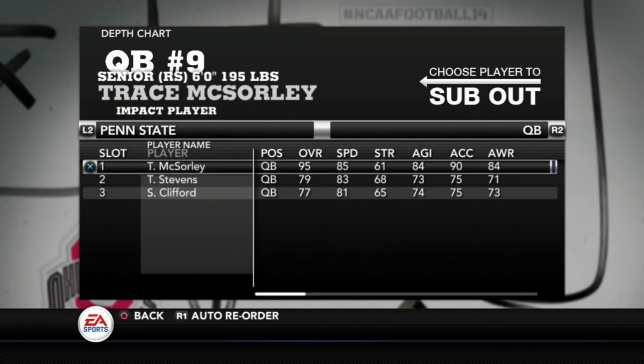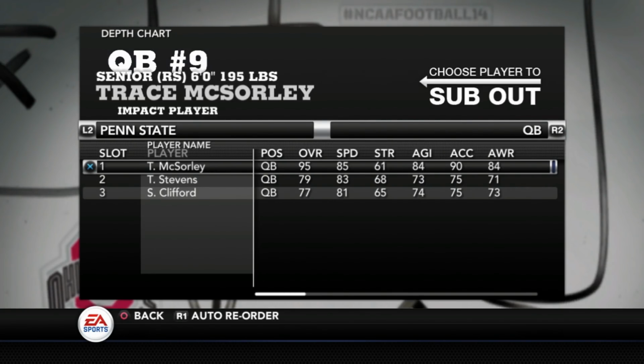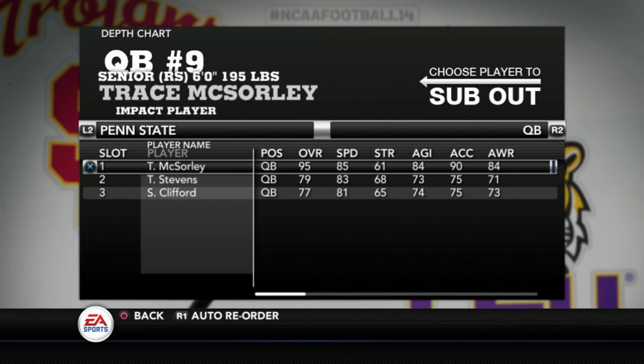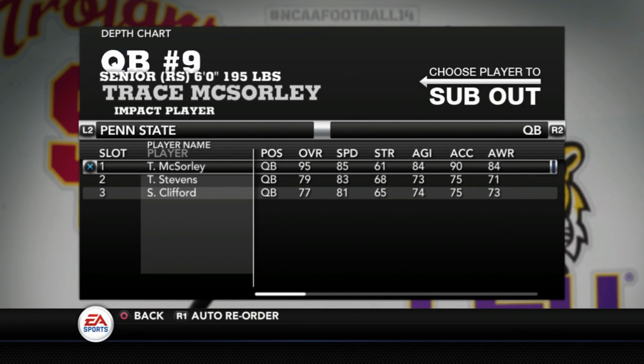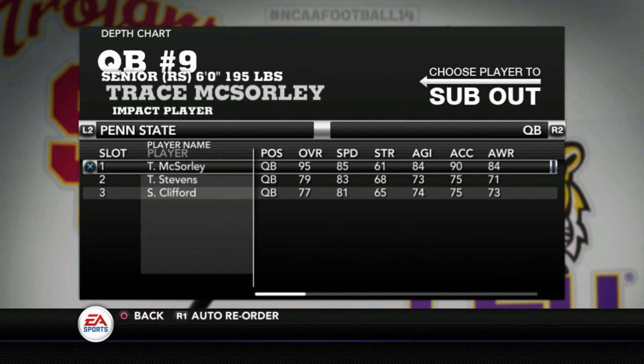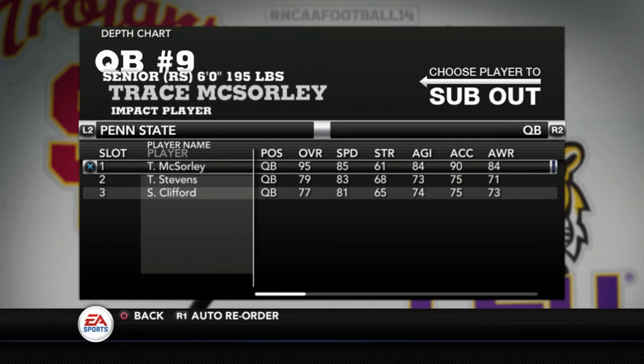Penn State would be next, and here you go, Trace McSorley, a 95 overall. Yes, he is one of the highest rated quarterbacks that we've done. Actually, that's the highest rating I think that I've showed you. Jarrett Stidham was a 94, Tua Tagovailoa was a 94, but Trace McSorley, right now he is the highest overall rated quarterback at 95, and his speed is a big part of this.